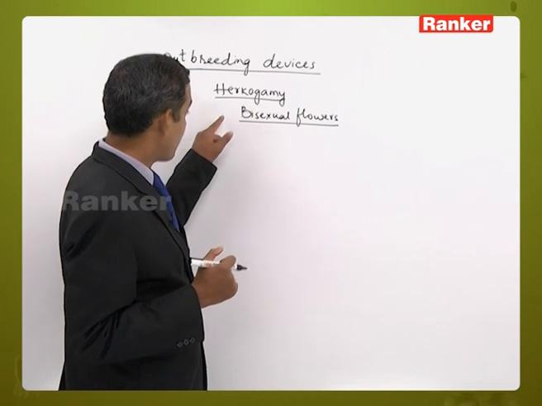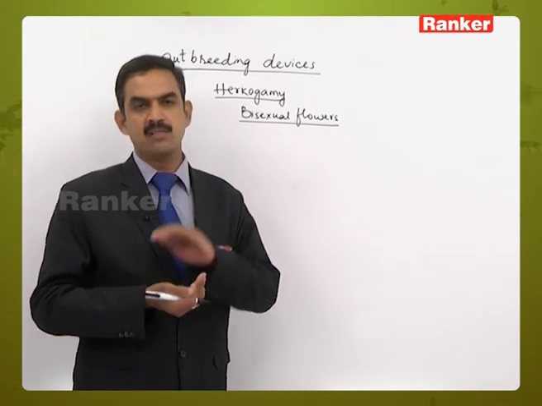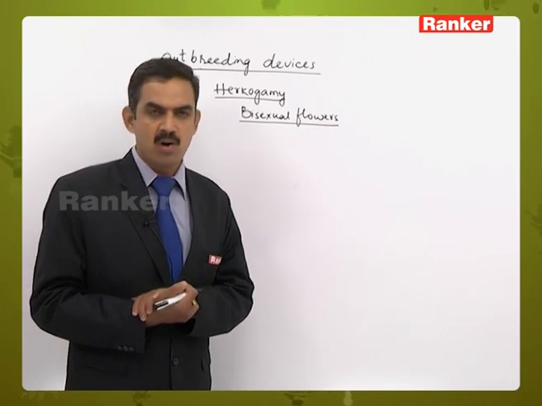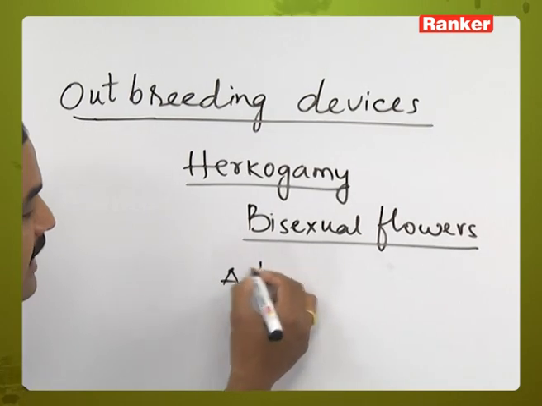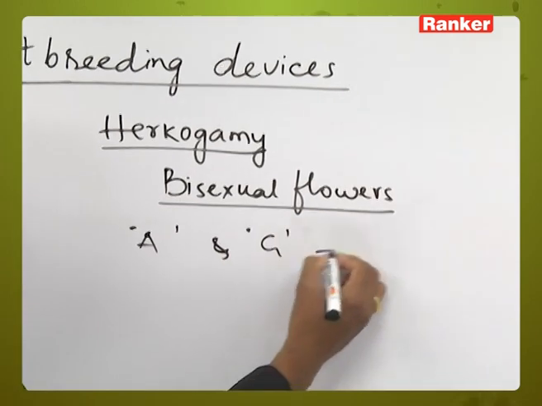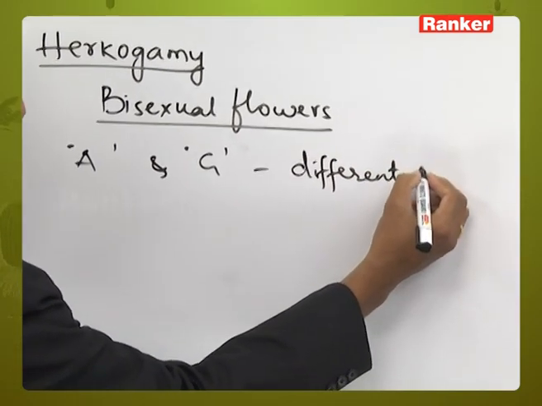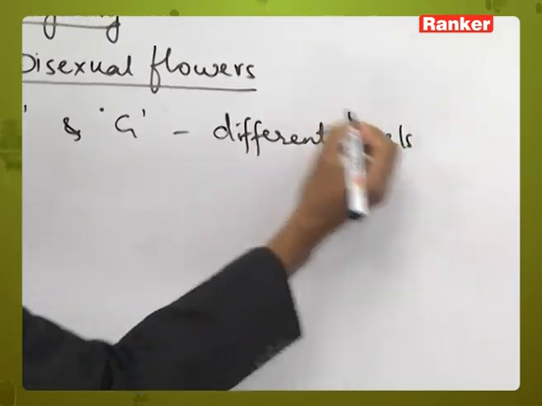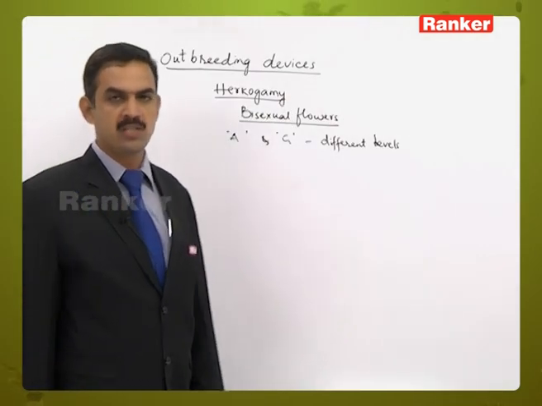So why in hercogamy is self-pollination avoided and cross-pollination promoted? Here the androecium and gynoecium are at different levels, in different directions also. Because of these reasons, there is no possibility of self-pollination, only cross-pollination is promoted.